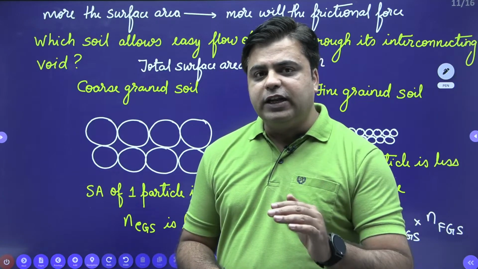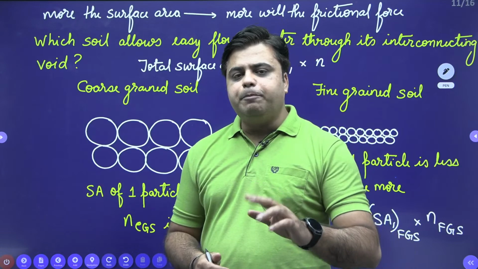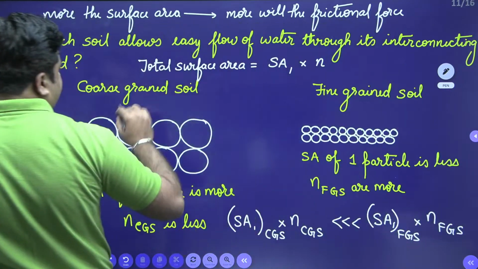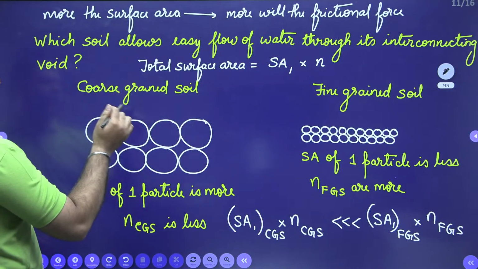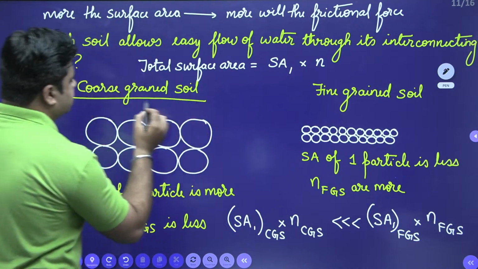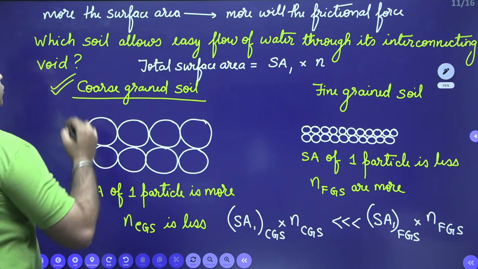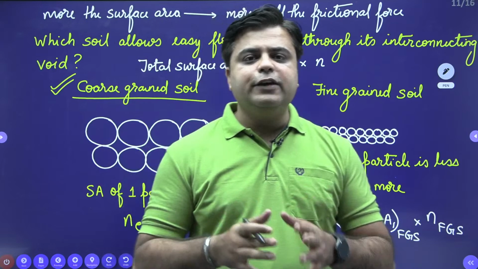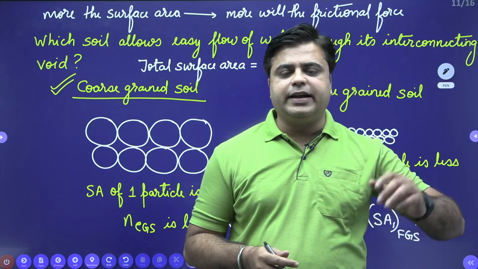But if the frictional force is less, then permeability will be more. So the soil which allows easy flow of water through its interconnecting voids is coarse-grained soil.